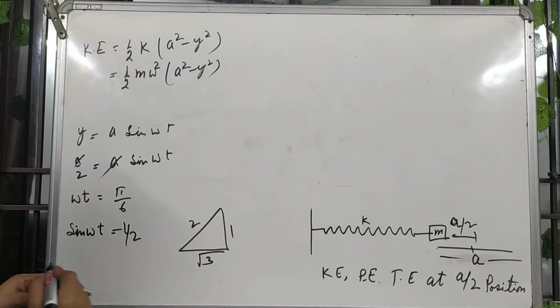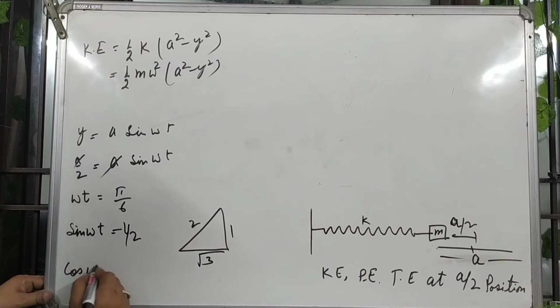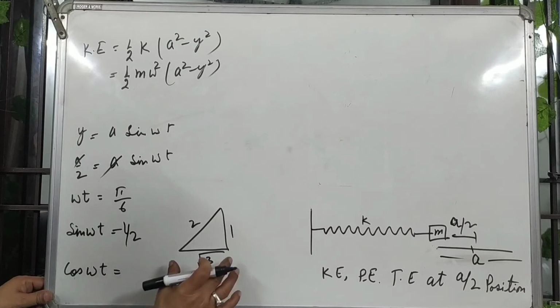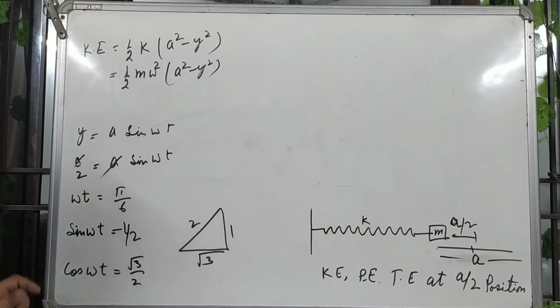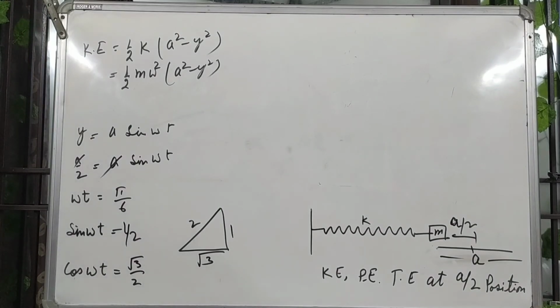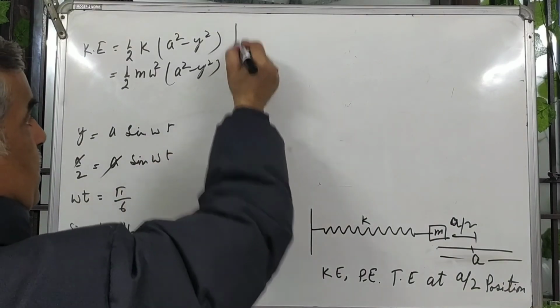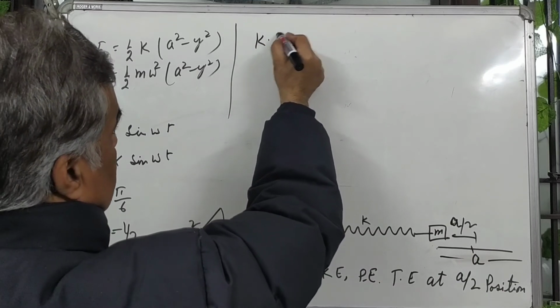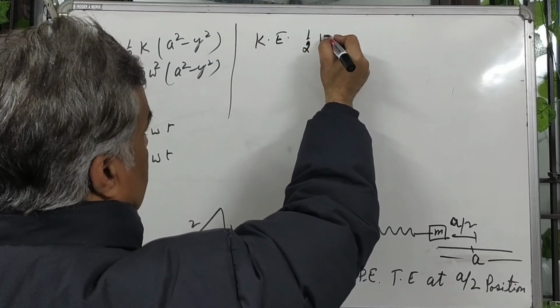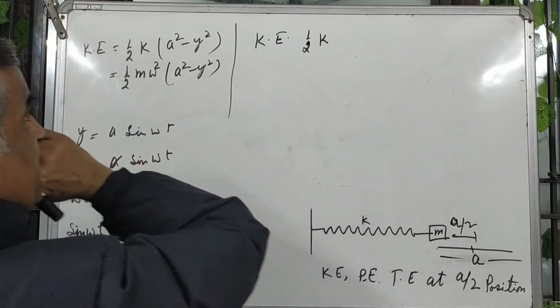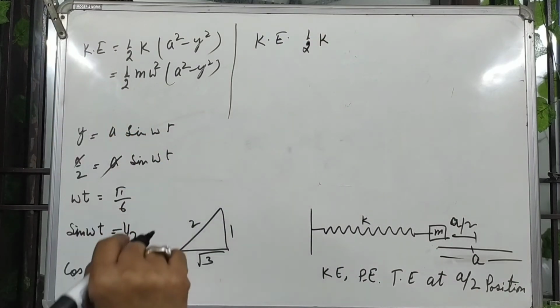So cos omega t will be base upon hypotenuse, or root 3 by 2. Another formula of kinetic energy equals half k (a square minus y square).